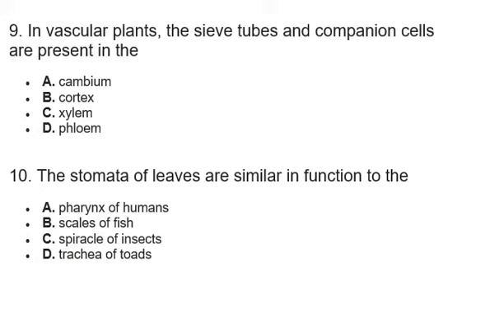Trachea of toads. Toads do not have a distinctive trachea in particular. It's not all toads that have a distinctive, visible or useful trachea, so we can't include the option. And of course, trachea does not perform the function of aiding exchange. Rather, it is the site of respiration itself. So the correct answer here is C, spiracle of insects, because it aids in the exchange of gases between the insect and the atmosphere.